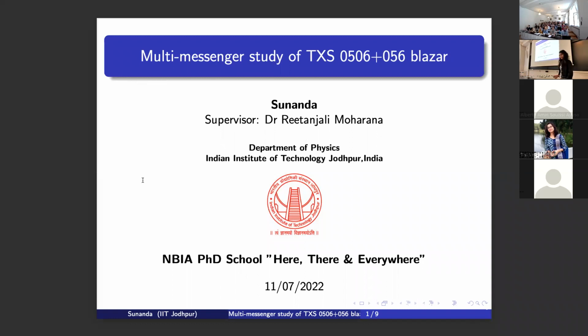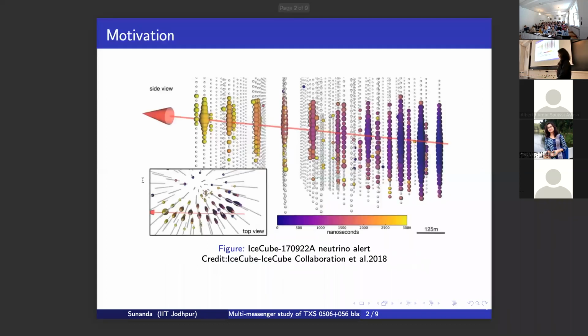I am Sunanda, a PhD scholar at Indian Institute of Technology, Jodhpur, working under the supervision of Dr. Ritanjali Morana. Here I will discuss the modeling of a blazar. I think you have some idea about this blazar because we have had two lectures. What is a blazar, right? So I am going to discuss the modeling of the blazar